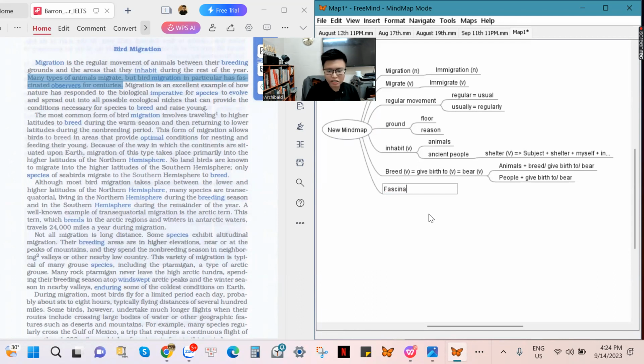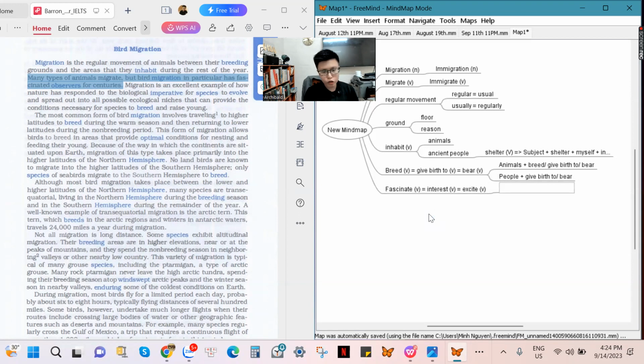Here we have the word fascinate. When you fascinate someone, it means you interest someone, or you excite someone. Here we have three action verbs. I try to fascinate you by the way that I speak English. I try to fascinate you by the way that I deliver my lecture. Or I interest you by the tone of my English, or by the intonation of my speaking.